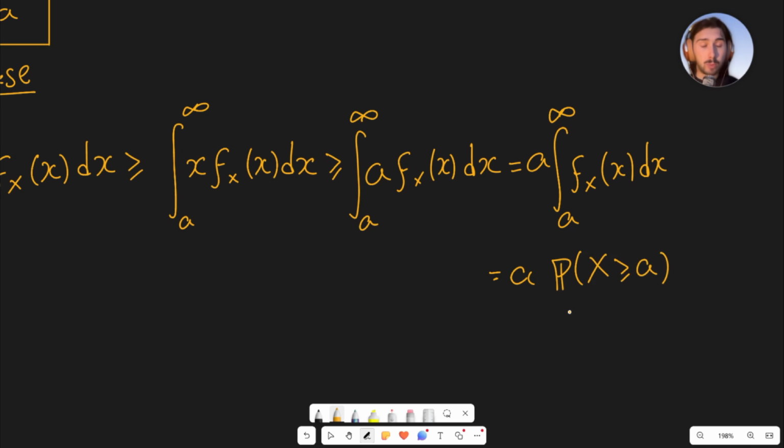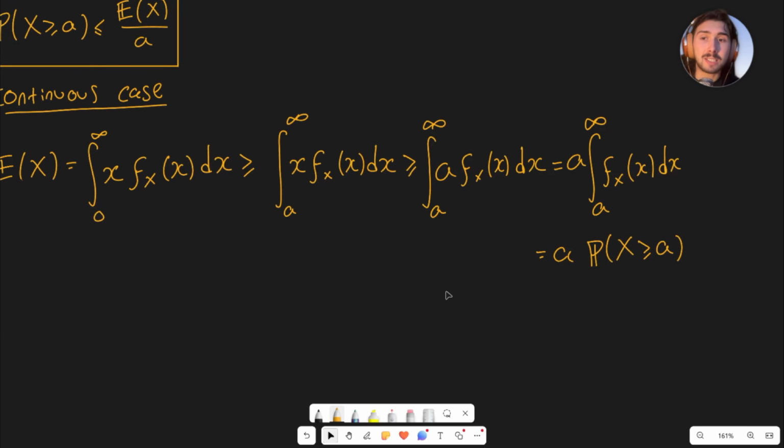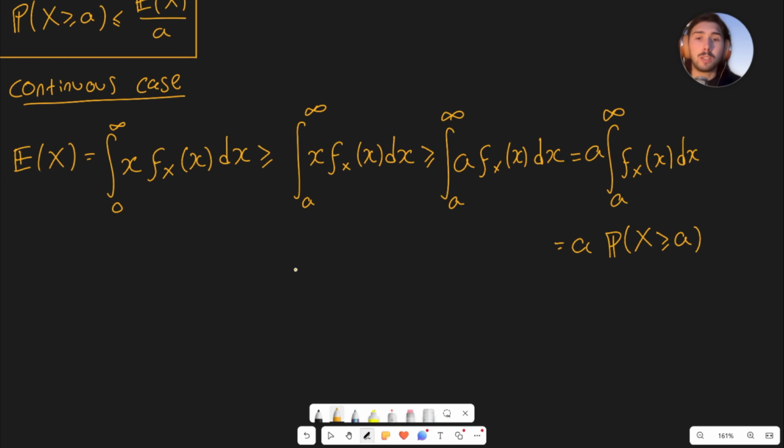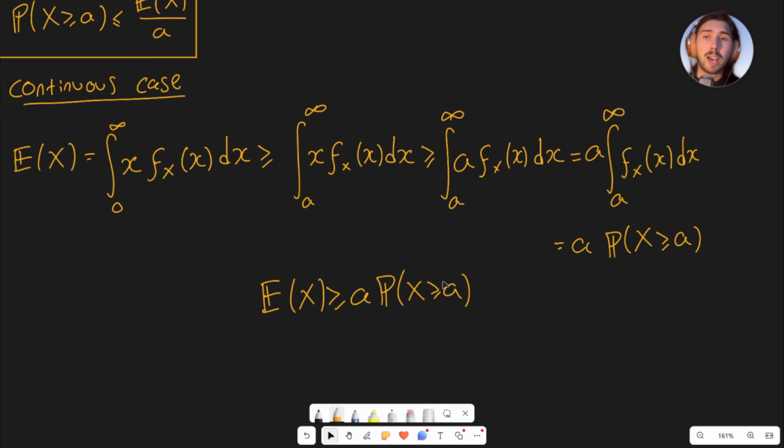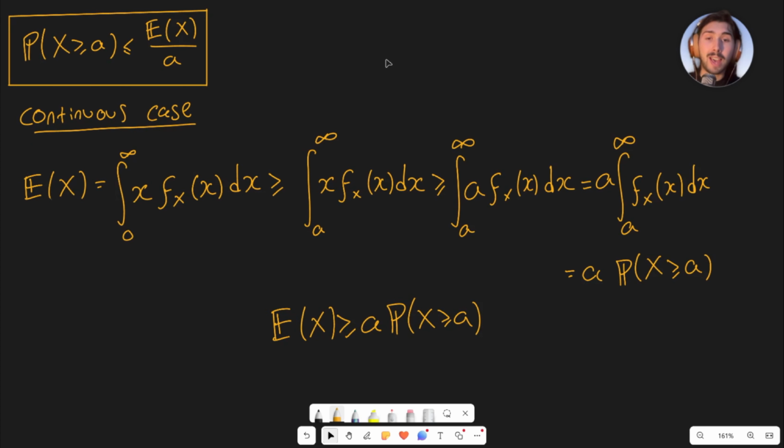That's the idea, and we still have that a that was on the outside. So we have the exact same inequality once again. We have that the expected value of the random variable is bigger than or equal to a times the probability that x is bigger than or equal to a. And again, just by dividing both sides by a non-zero positive number, we do indeed get Markov's inequality. That's where it comes from. So it's true for continuous random variables, it's true for discrete random variables.